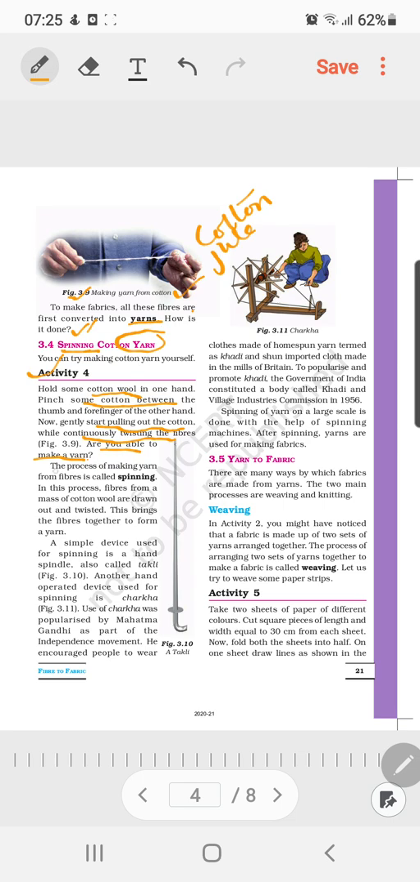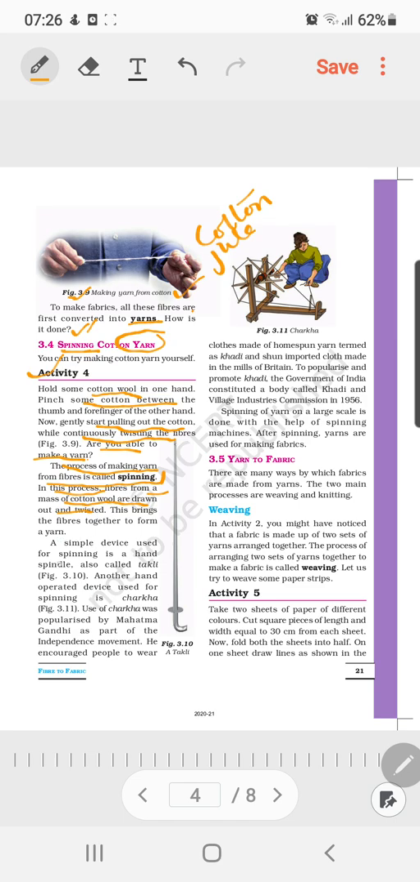So let's define this term. The process of making yarn from fibers is basically known as spinning. This definition is important, and you need to write it in your notebook. How are yarns made? They are made by the process of spinning. In this process, fibers from a mass of cotton wool are drawn out and twisted. This brings the fibers together to form a yarn.